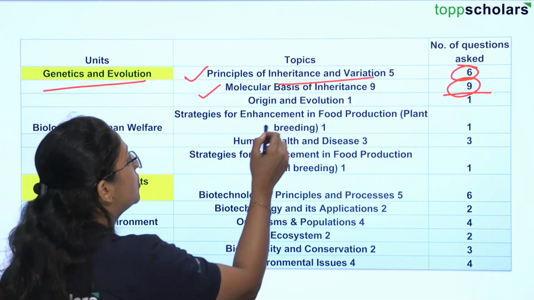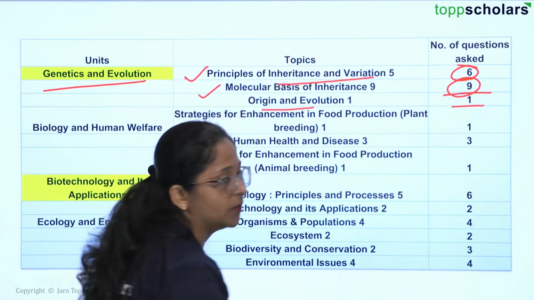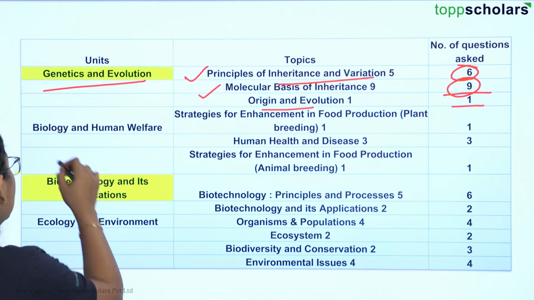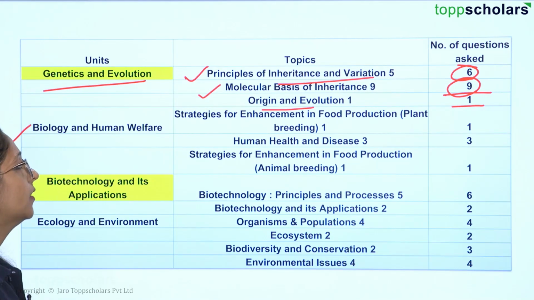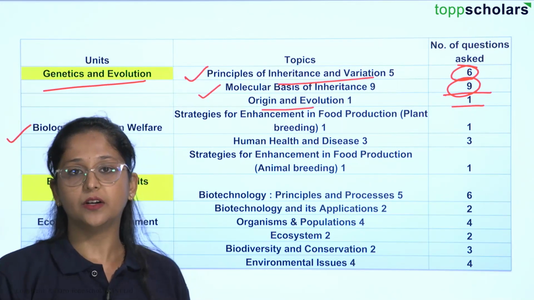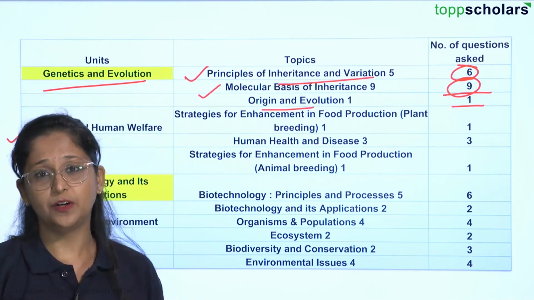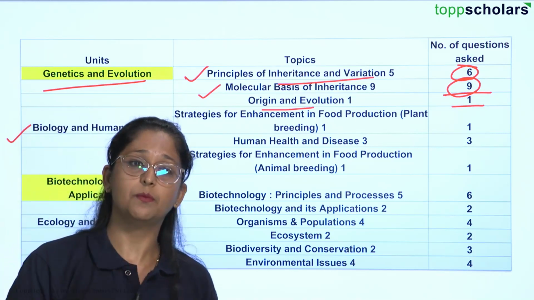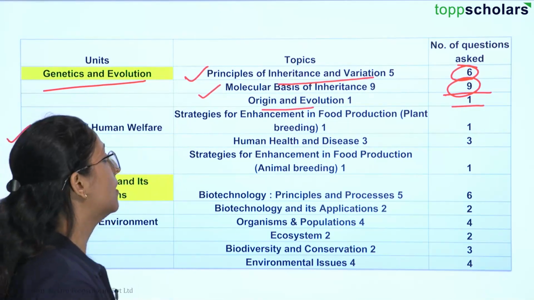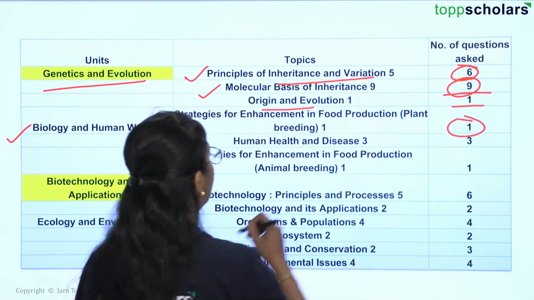Then you have origin and evolution, only 1 question from this, okay. Next that we have is biology and human welfare. So in this we are going to learn about the strategies for enhancement of food production, that is plant breeding, how different types of plants are bred depending upon the characteristic features which we require in them. From that we have just one question.